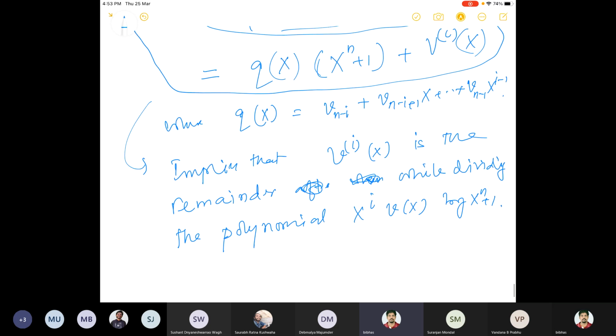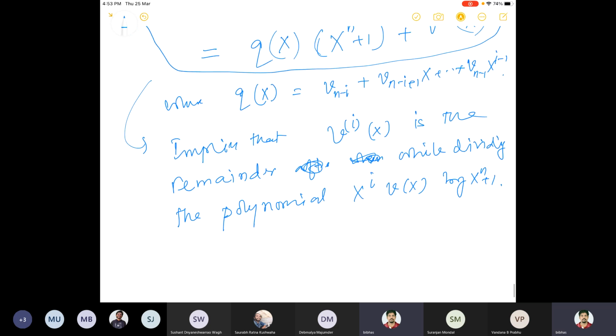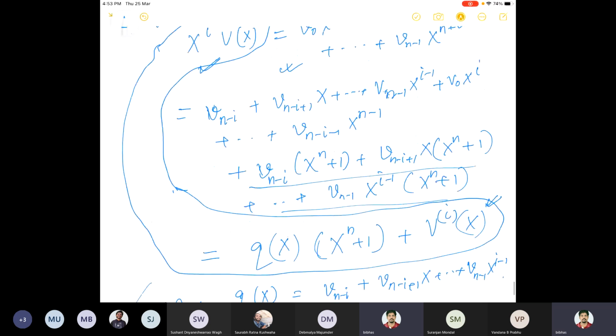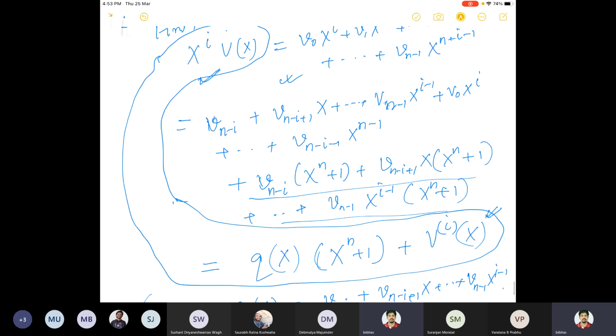Okay, I think we'll stop here. So this is the connection between V^i, I mean this one, and Vx. V^(i)(x) can be obtained when x to the power i times Vx is divided by x to the power n plus 1, and this is then the remainder.